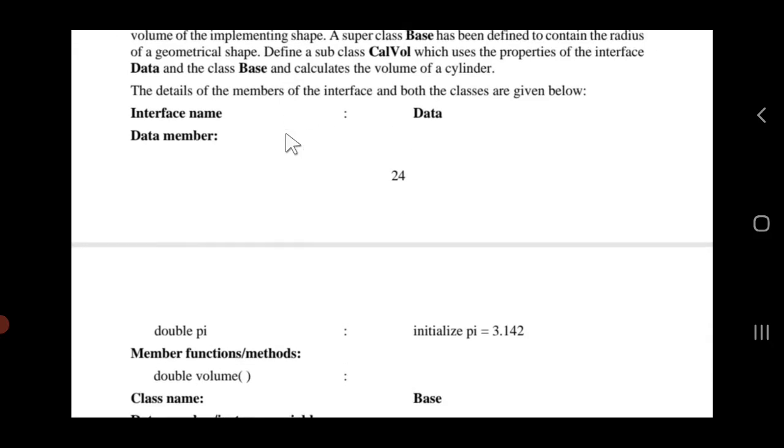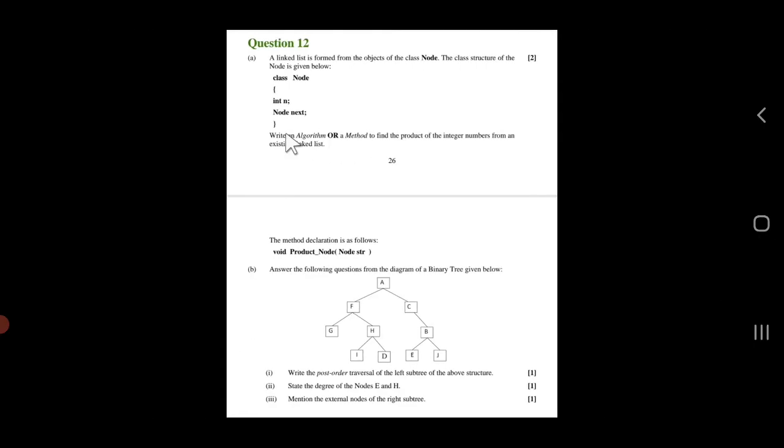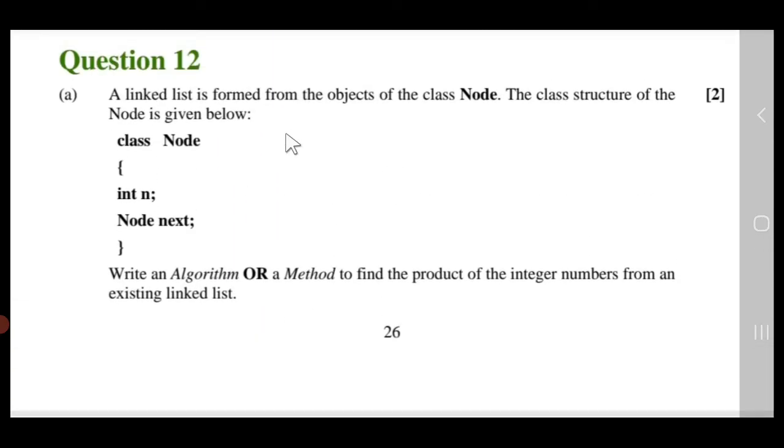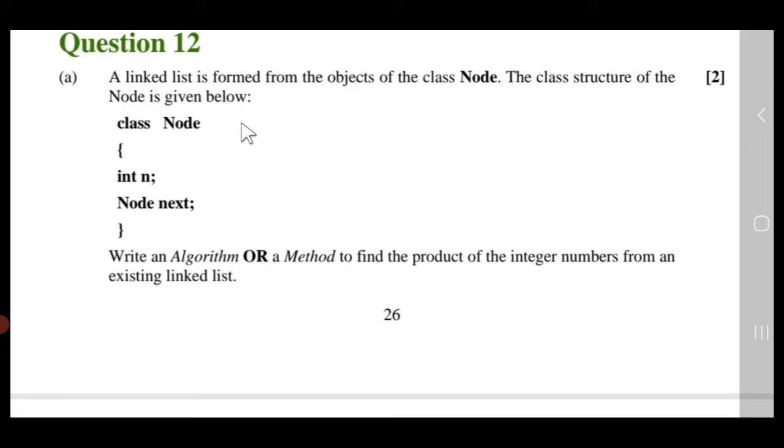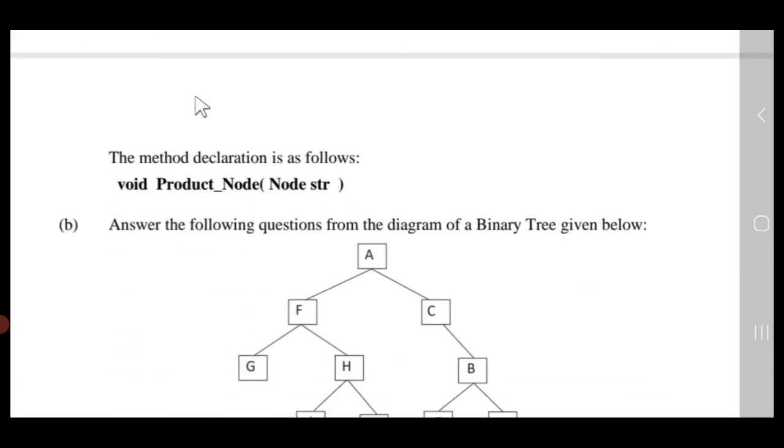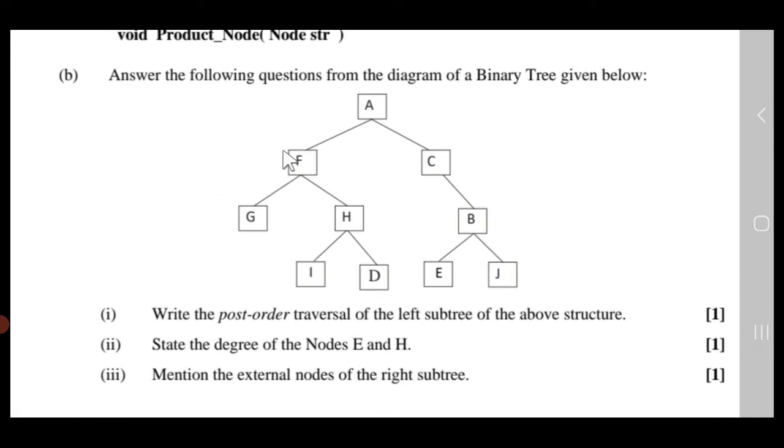All right, students, after that, we have here tree. This year the linked list is not there, so you can ignore this topic. Now you talk about tree. So tree is always a very easy question to attempt. Certain fixed definitions are there. What is tree? What is the external node, internal node? Leaf nodes or right, left subtree.